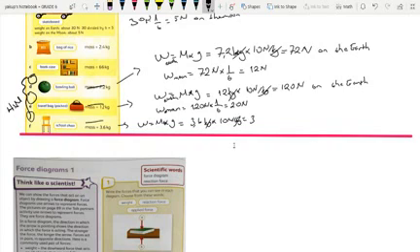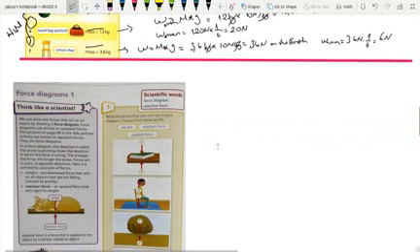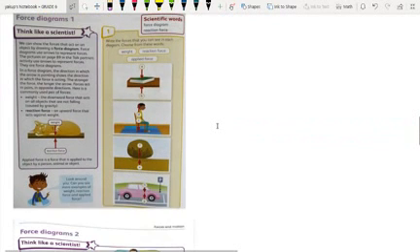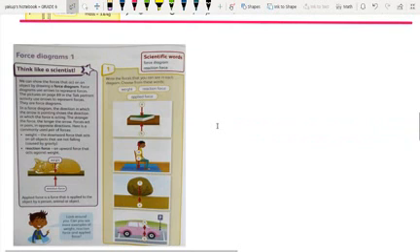The result is going to be 36 Newton on the Earth, and on the Moon 36 Newton times 1 over 6, the result is going to be 6 Newton. As you see, the questions are very simple, and I think you understood very well.